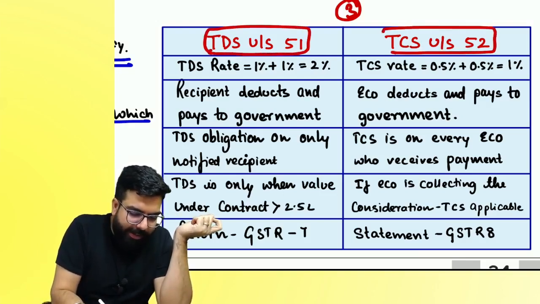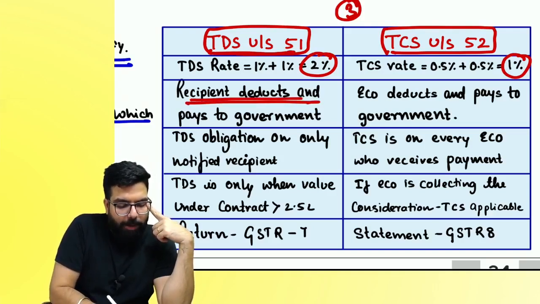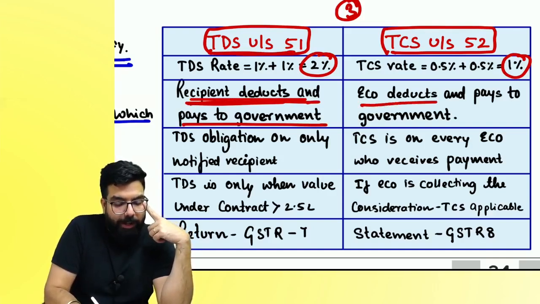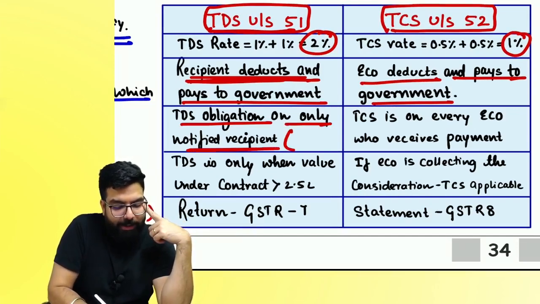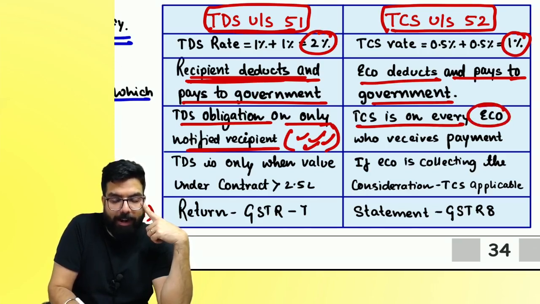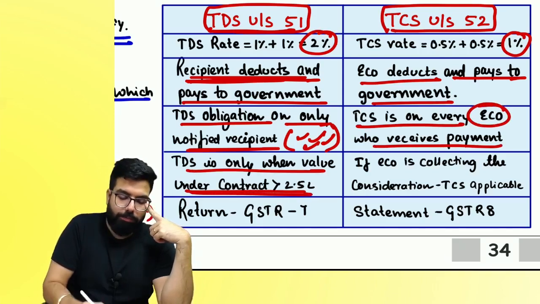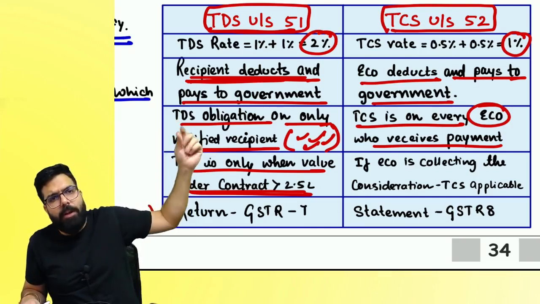TDS, TCS. TDS will be deducted by the government department. The recipient will deduct and pay. TCS will be collected by the e-commerce operator, who will collect and pay. TDS is only on notified recipients like government department, local authority, governmental agency, and notified category. But TCS is on every e-commerce operator who will collect it. TDS applies when the value is more than a threshold. TCS applies even if 1 rupee is collected by the e-commerce operator.